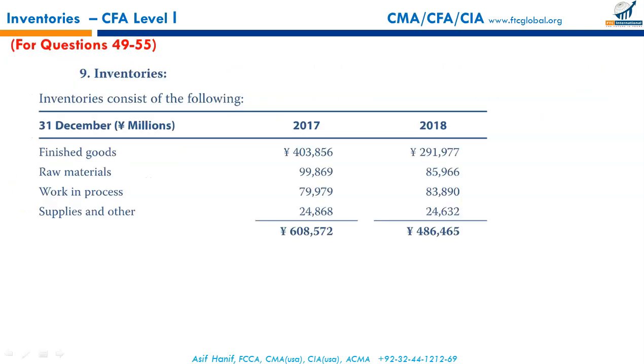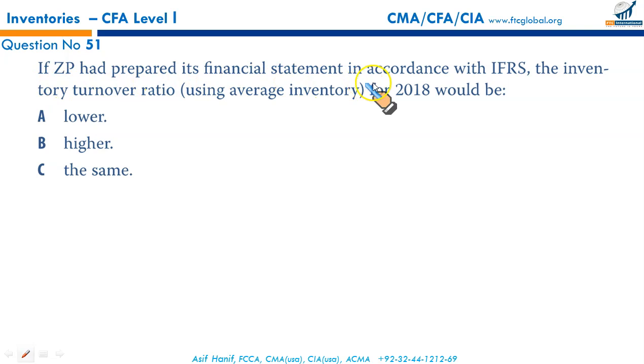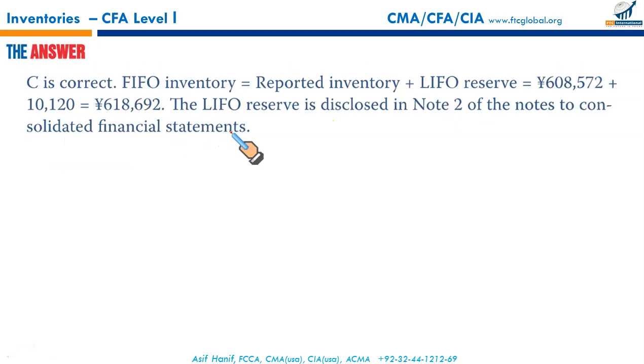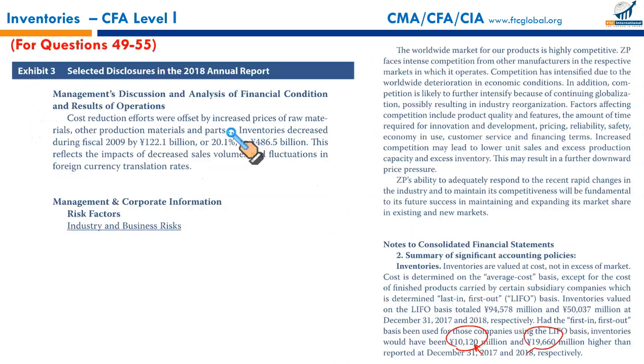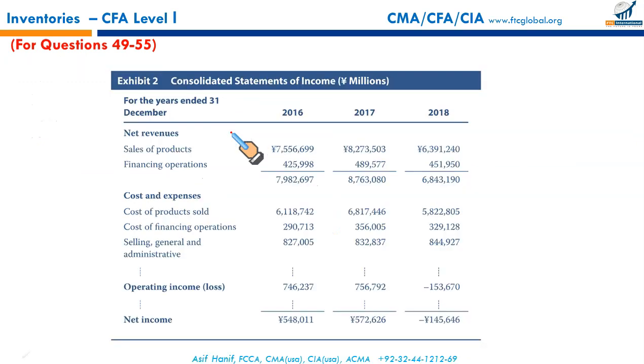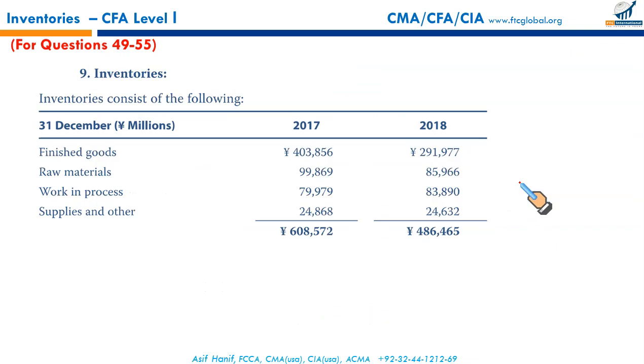All right, next question. If ZP had prepared its financial statements in accordance with IFRS, the inventory turnover for 2018 would have been higher or lower. So let us first calculate the inventory turnover based upon the given numbers. This is our CGS for 2018. So existing inventory turnover is 5,822,805 divided by average inventory.